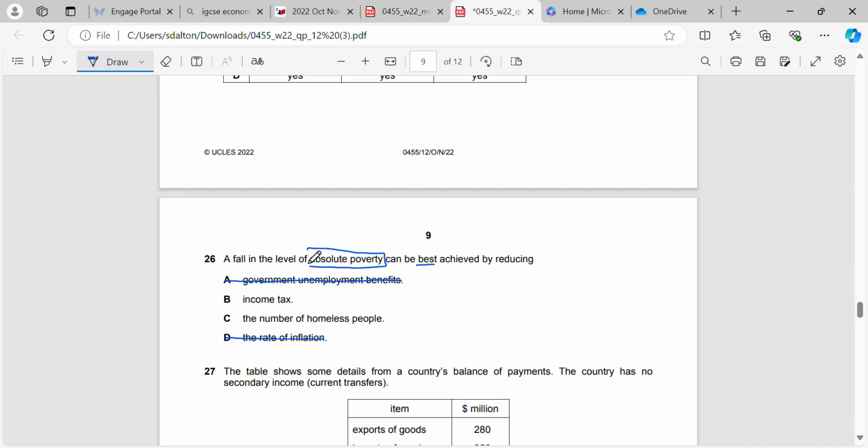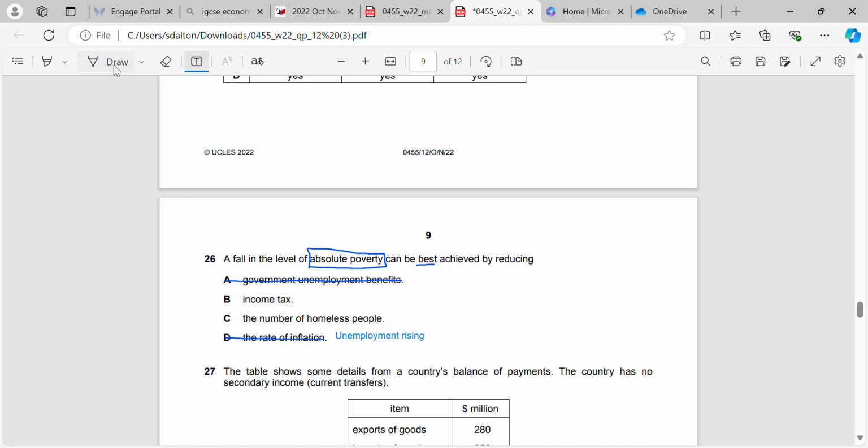Why? Because what could possibly happen is that unemployment rises. Especially if reducing inflation results in a shift in AD to the left, and that may result in GDP going down, and therefore less output, less employment, less national income, and less living standards.